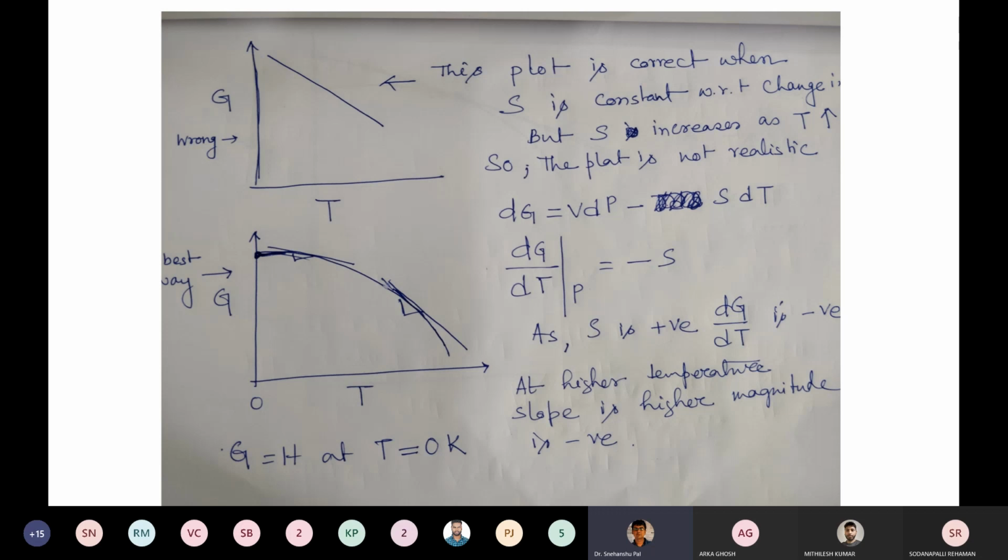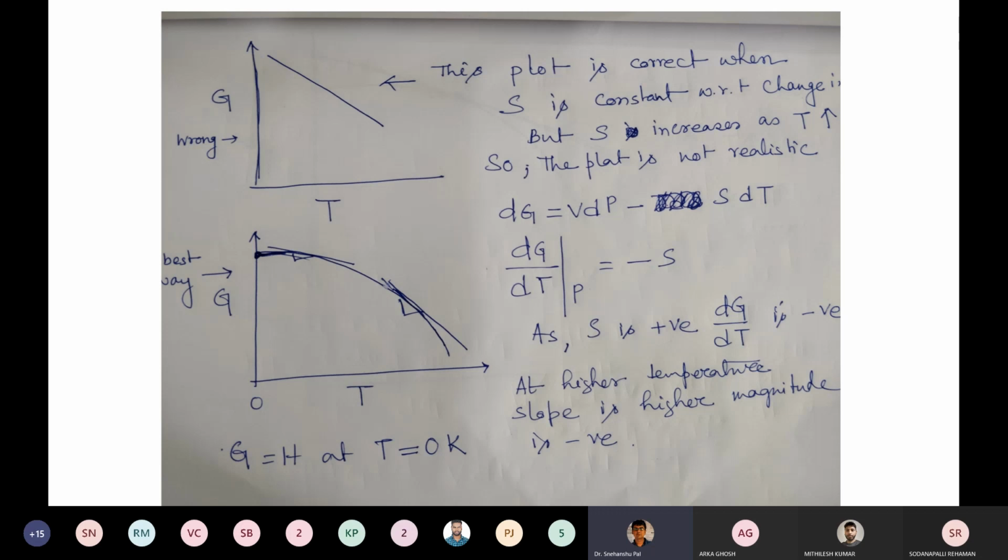So now you can represent free energy G versus absolute temperature in the best way. This is the curve where the entropy is changing with the increase in temperature, and the entropy becomes higher as temperature increases.